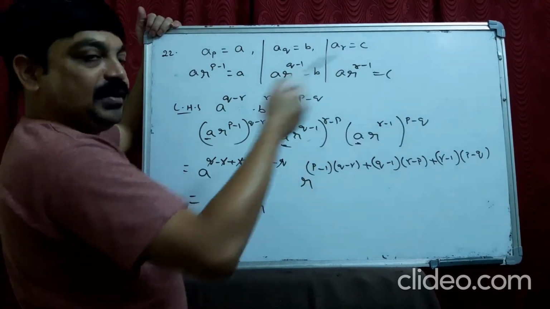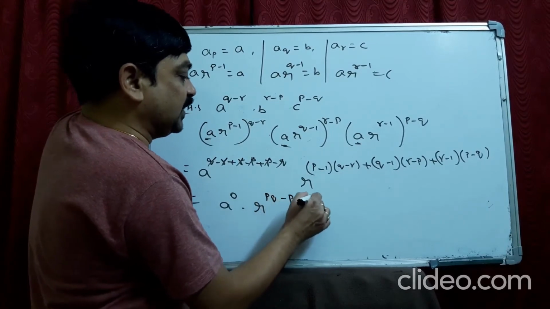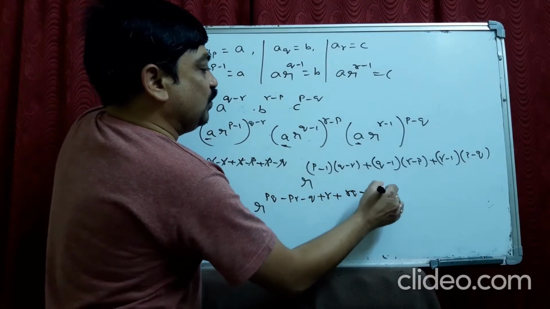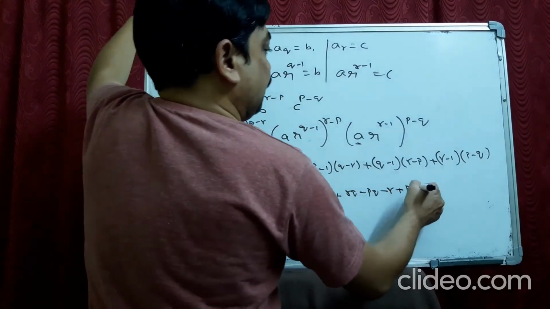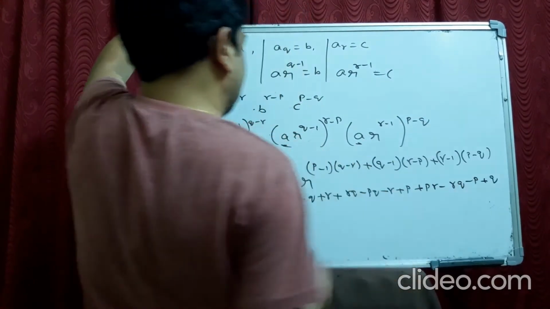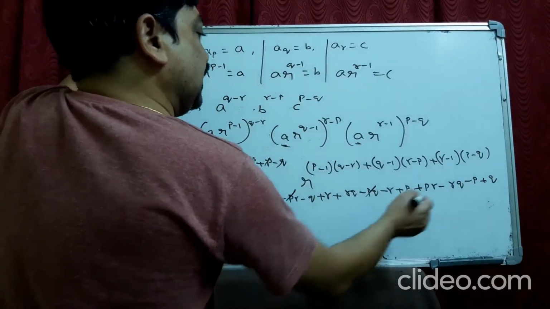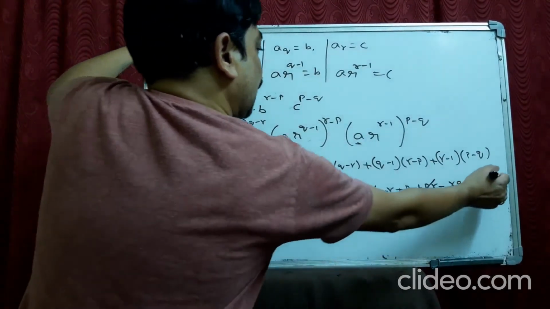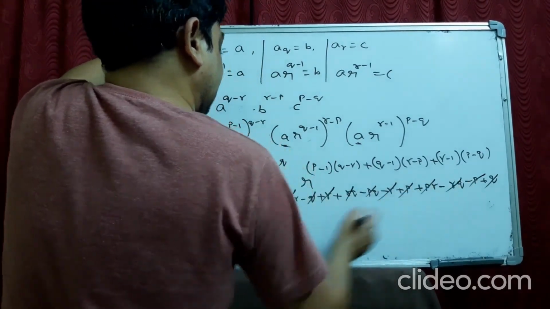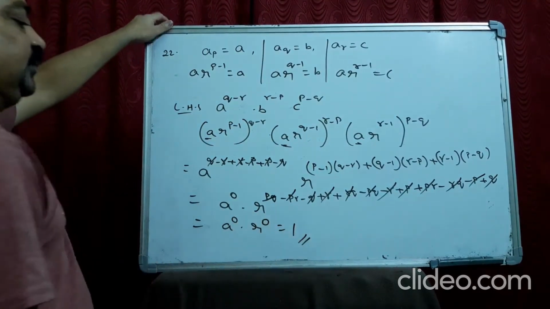R power, we multiply. It becomes PQ minus PR minus Q plus R plus RQ minus PQ minus R plus P plus PR minus RQ minus P plus Q. So let us see whether these get cancelled. PQ minus PQ, minus PR plus PR, minus Q plus Q, minus P plus P, minus R plus R, RQ minus RQ. So everything gets cancelled. It becomes 1. Okay.